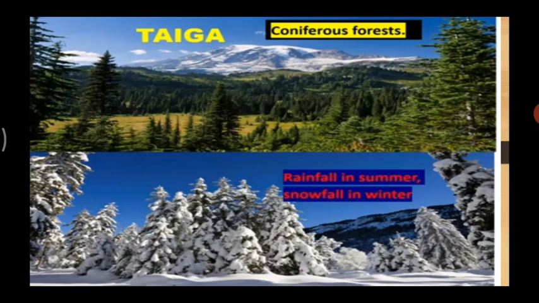And children, the trees, the vegetation, what all trees you find in this taiga region? You will find coniferous forest, and see the trees. These trees, they look like Christmas trees. You can see in the slide. The leaves are narrow and pointed, and they are leaning towards the ground. Okay, the leaves are leaning towards the ground.